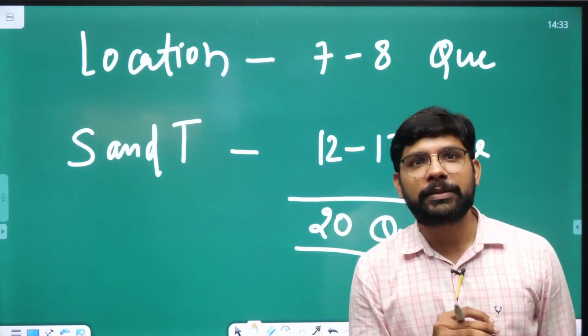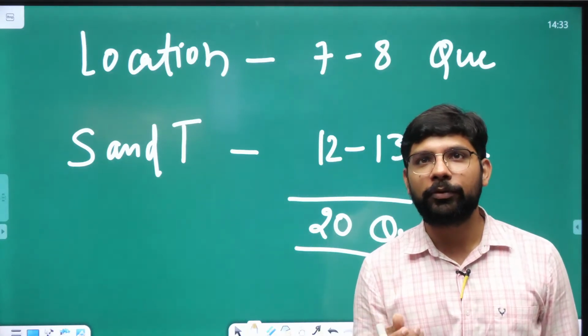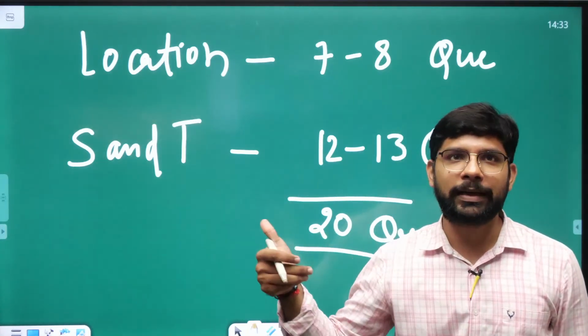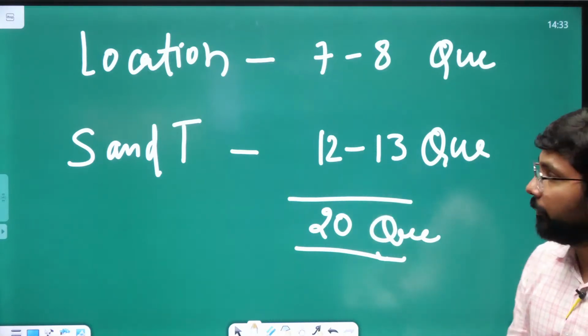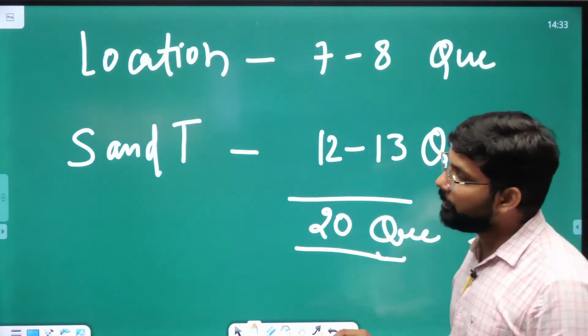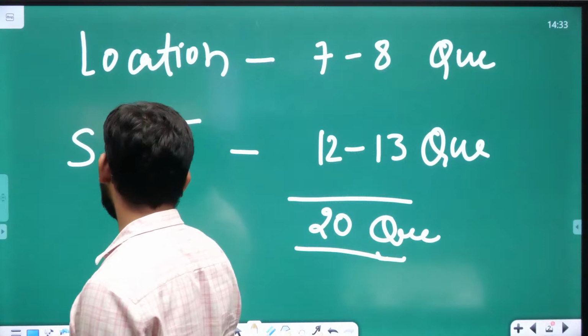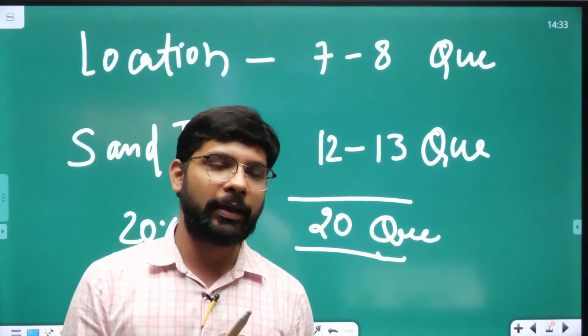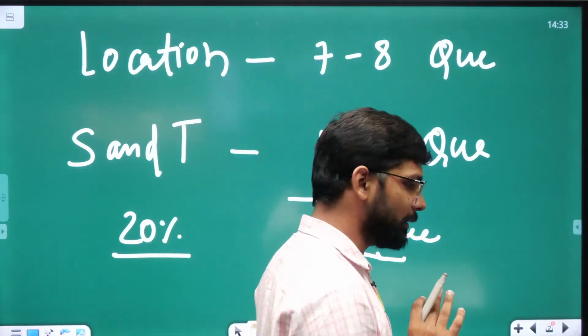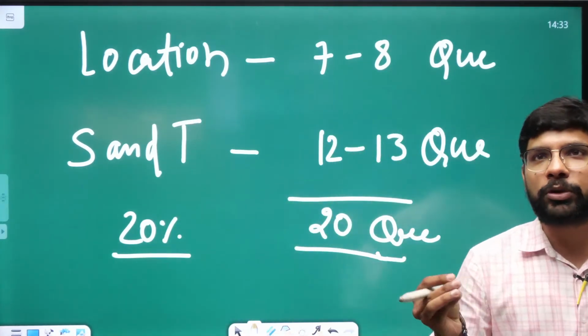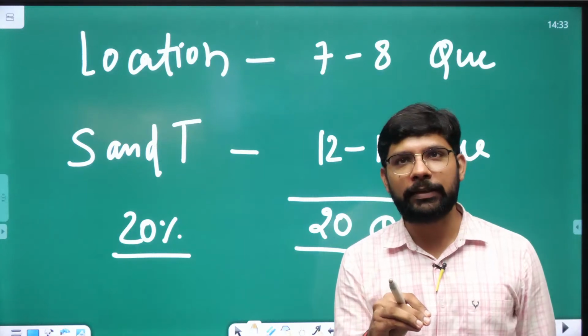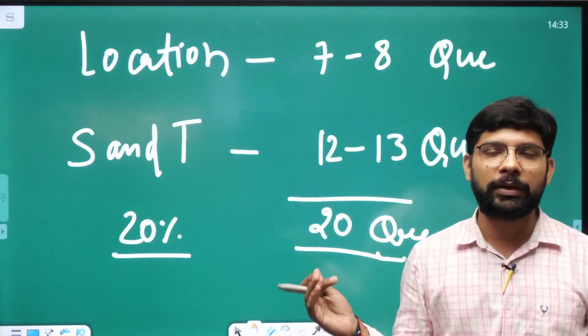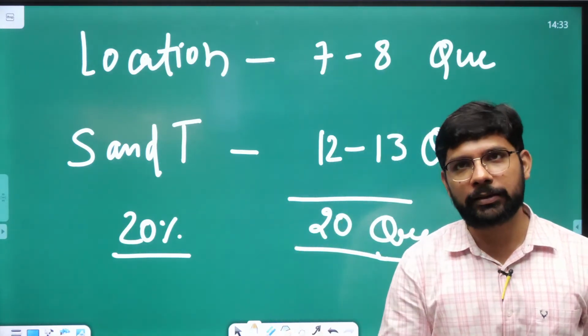So for the prelims, it becomes very important for you to focus on the location in the news and the science and technology current affairs. Your 20% of the prelims paper can be covered only through these classes. I am going to take almost 12 classes of science and technology and the location in news, every month there will be one class.